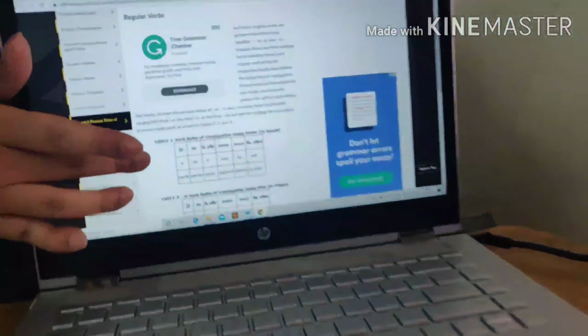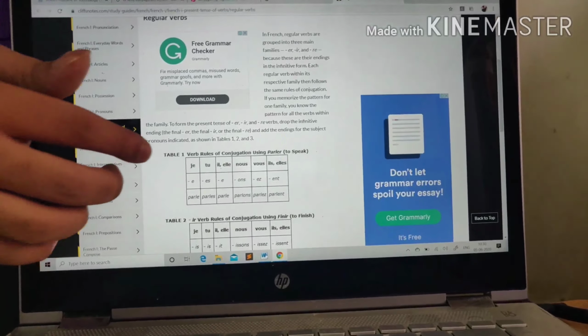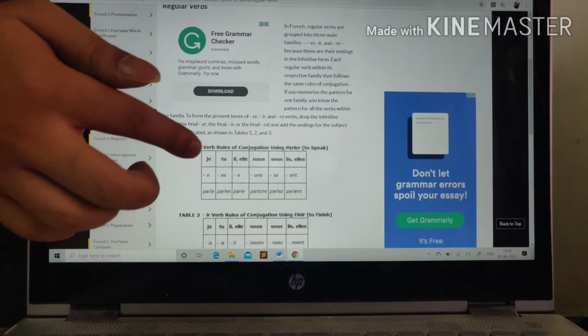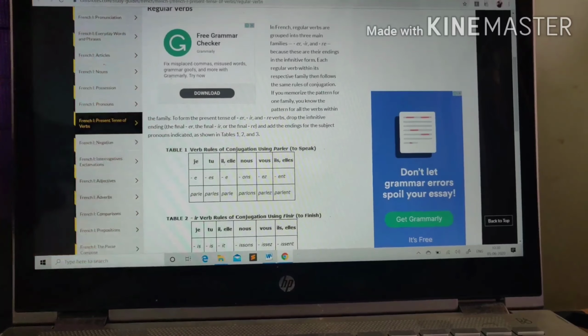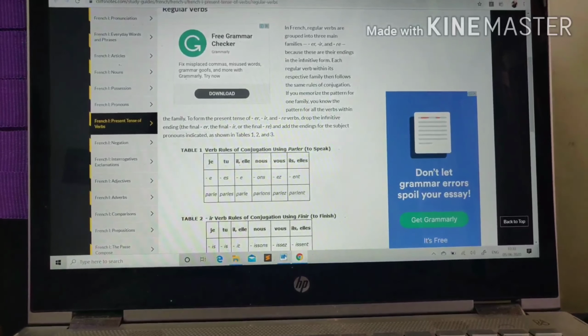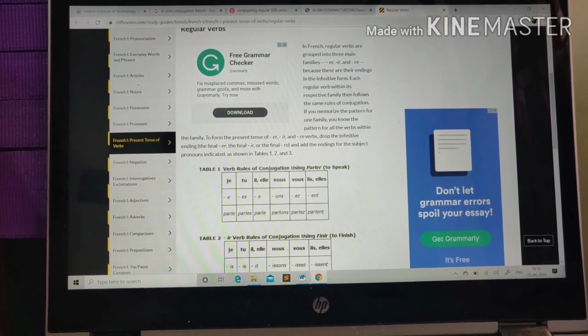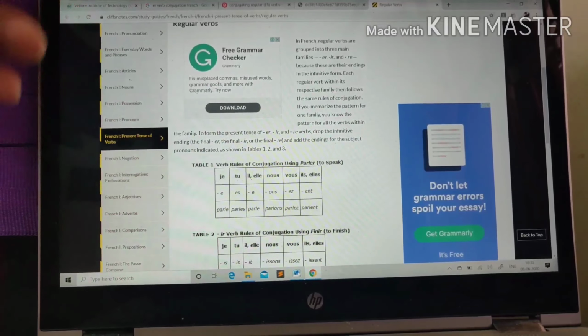So as I already said, there are certain rules that need to be followed in conjugating ER ending verbs. In this video I am going to explain exactly what that is. So here, this is the singular: first person, second person, third person, and the plural: first person, second person, third person. So by taking an example, that is parler.